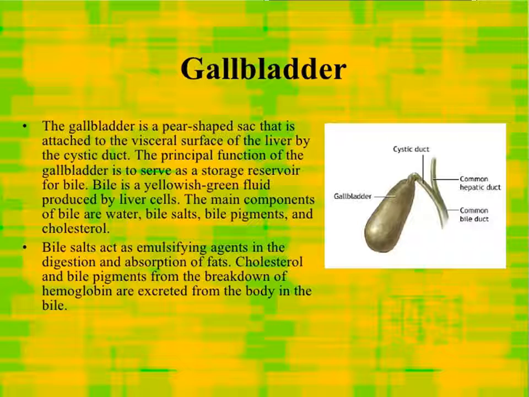Bile salt acts as an emulsifying agent in the digestion and absorption of fat. Cholesterol and bile pigment, formed from the breakdown of hemoglobin, are excreted from the body in the bile.